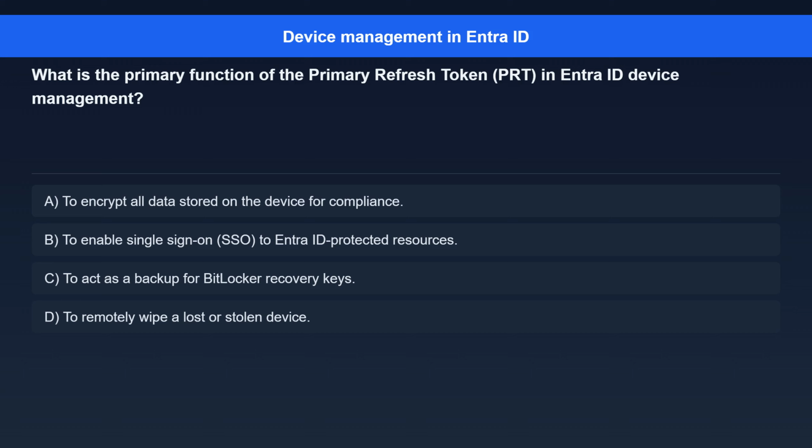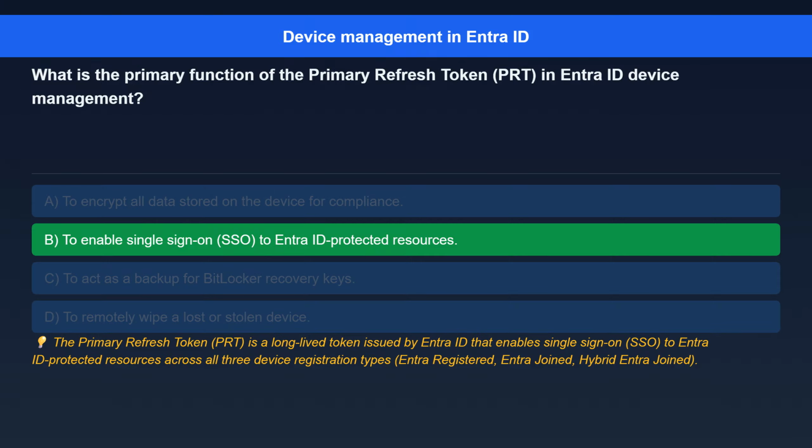Question 5. What is the primary function of the primary refresh token, PRT, in Entra ID device management? Option A, to encrypt all data stored on the device for compliance. Option B, to enable single sign-on, SSO, to Entra ID protected resources. Option C, to act as a backup for BitLocker recovery keys. Option D, to remotely wipe a lost or stolen device.